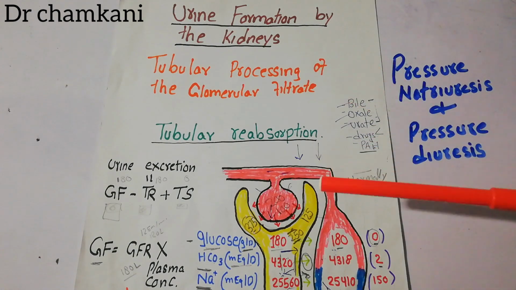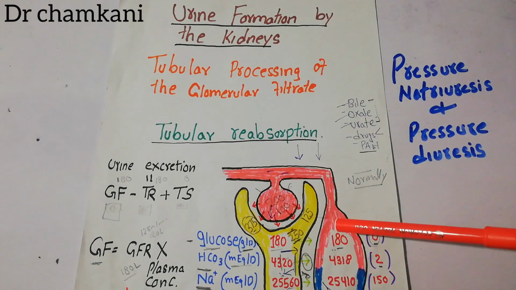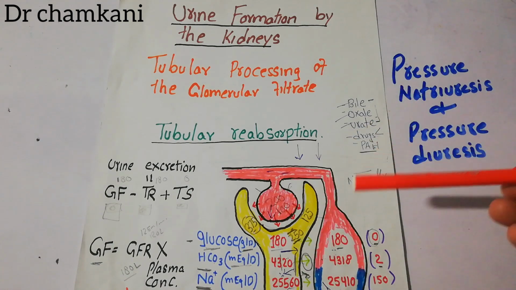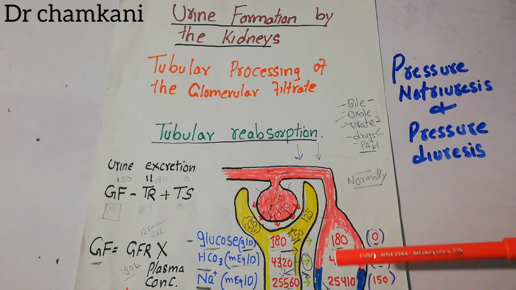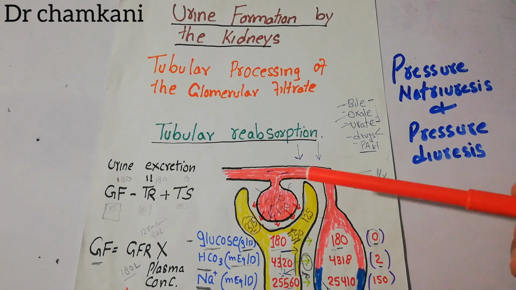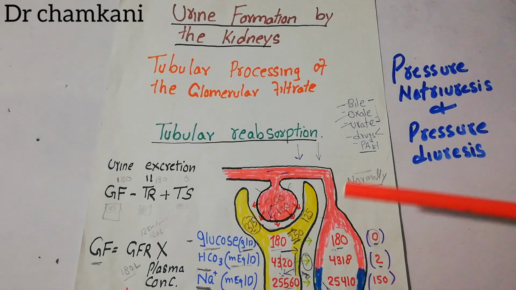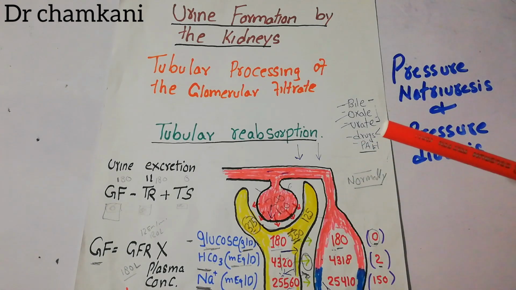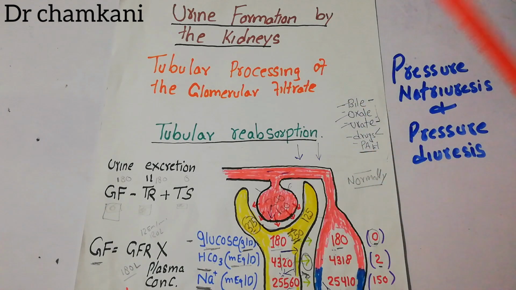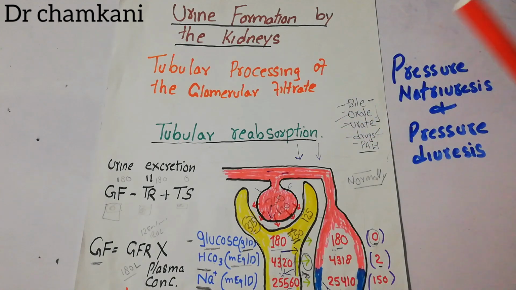So far, we have discussed in detail the physical forces present in the peritubular capillaries and the renal interstitium. Forces like renal interstitial hydrostatic pressure, peritubular capillary hydrostatic pressure, and similarly colloid osmotic pressure in the renal interstitium and in the peritubular capillaries. We will now see how changes in these pressures affect the reabsorption of water and sodium.